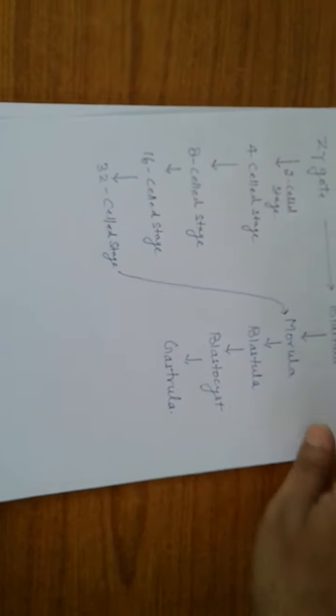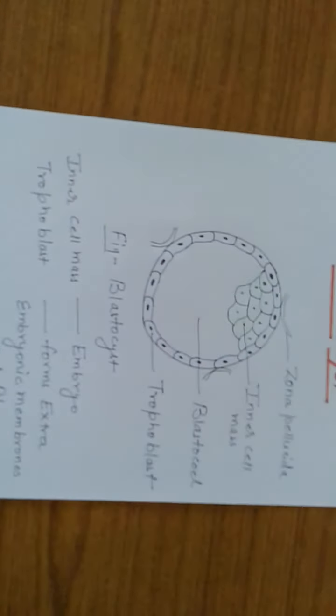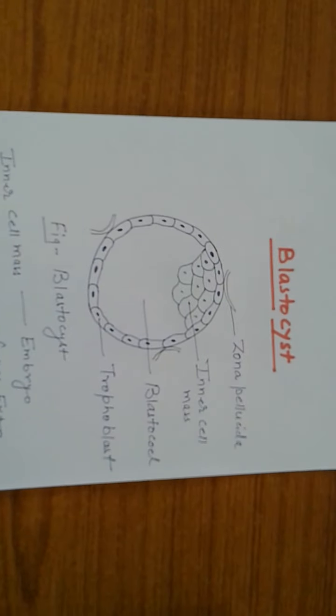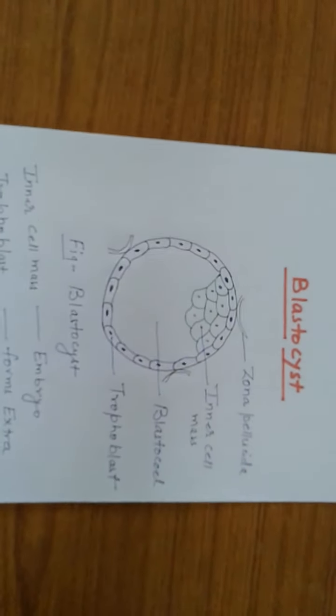Okay, now here you see the diagram of the blastocyst.